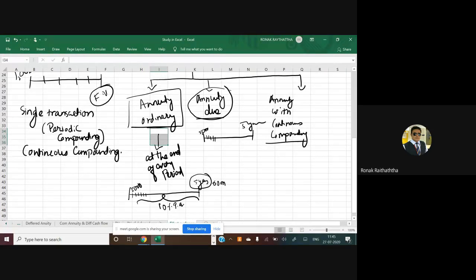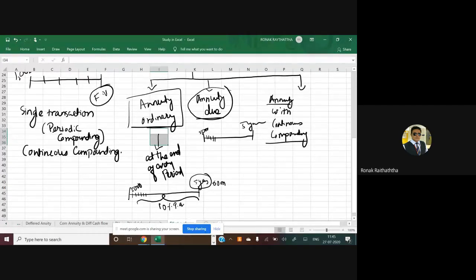There is no definition of continuous in nature. So that's why we'll have to use the exponential factor. Now, in this type of annuity, now this is an annuity, so it's a series of transactions. It's not just a single transaction. That also we'll have to understand again. You're going to expect some kind of a return out of it, and there is a continuous compounding taking place.